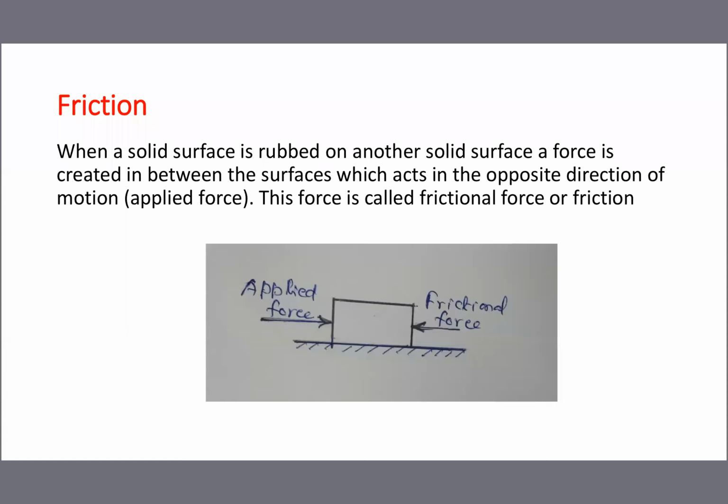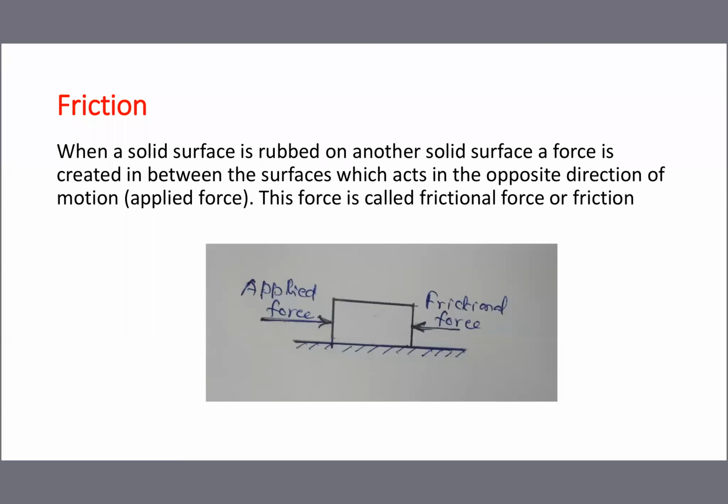And one more point: it acts opposite to the direction of applied force. Suppose we are moving the job towards the right, the force is created in the opposite direction. You see the sketch, applied force given in the right hand side direction. A box is a job, kept on the floor.